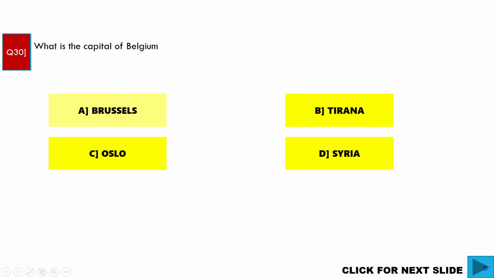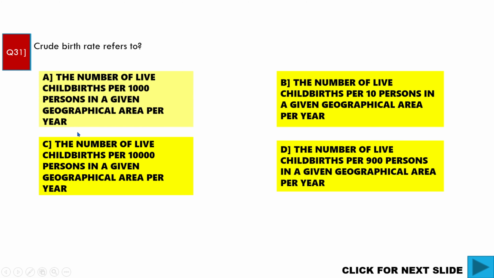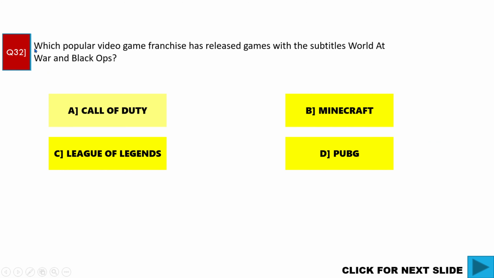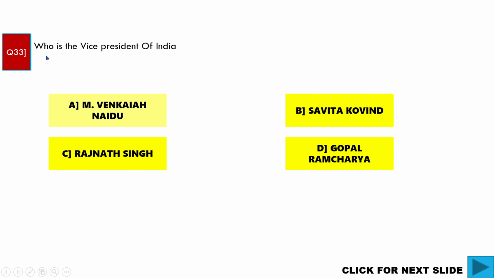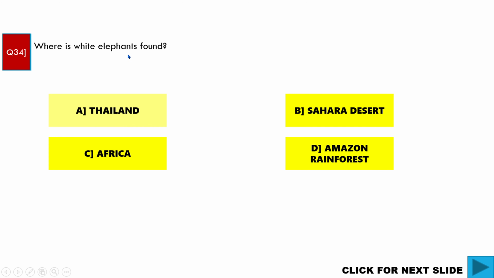Crude birth rate refers to A. The number of live childbirths per 1,000 persons in a given geographical area per year. Correct answer. Which popular video game franchise has released games with the subtitles World at War and Black Ops? A. Call of Duty. Correct answer. Who is the Vice President of India? A. M. Venkaiah Naidu. Correct answer. Where are white elephants found? A. Thailand. Correct answer.